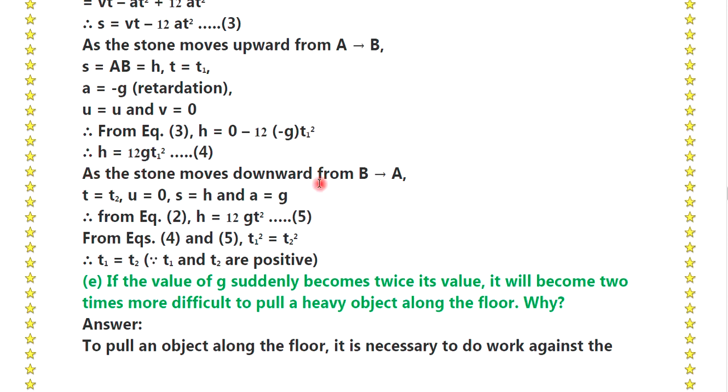As the stone moves downward from B to A, t is equal to t2, u is equal to 0, s is equal to h and a is equal to g. From equation number 2, h is equal to 1/2 g t2 square, equation number 5. From equation numbers 4 and 5, t1 square is equal to t2 square and therefore t1 is equal to t2.